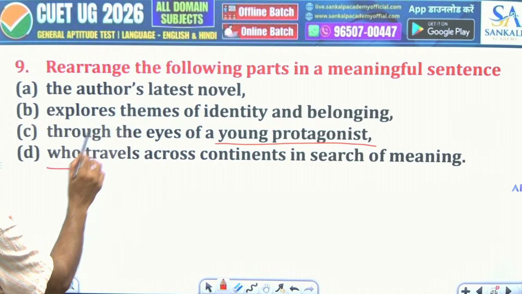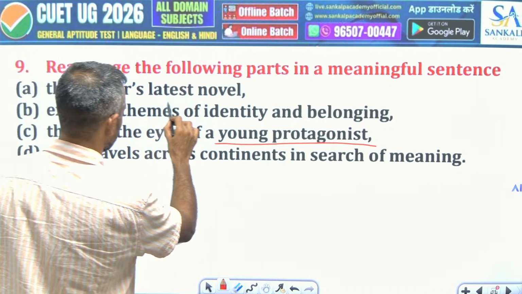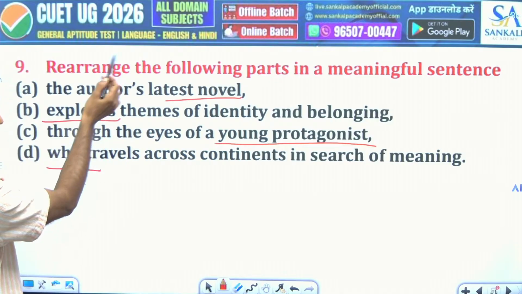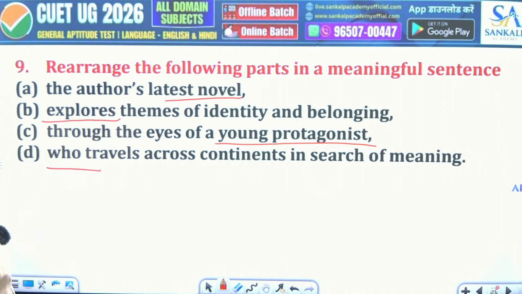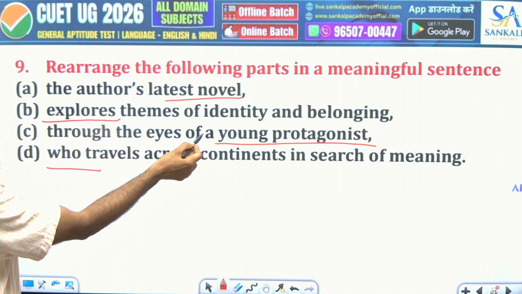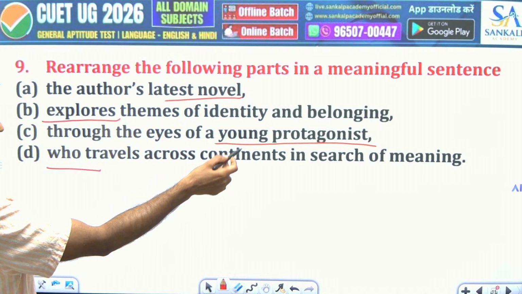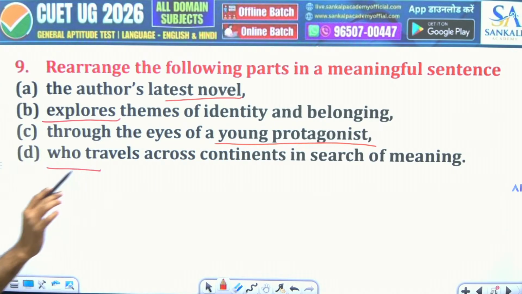And the author's latest novel explores themes of identity. See here, novel singular, explores singular verb, that connection is here. The author's latest novel explores themes of identity and belonging through the eyes of a young protagonist who travels across continents in search of meaning. So ABCD is also correct here.